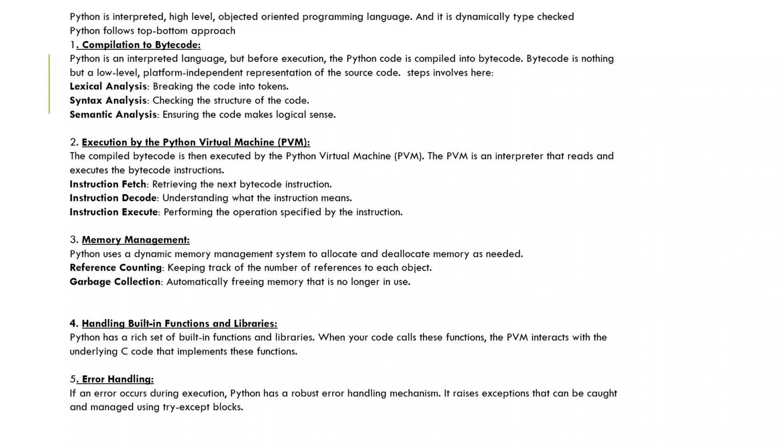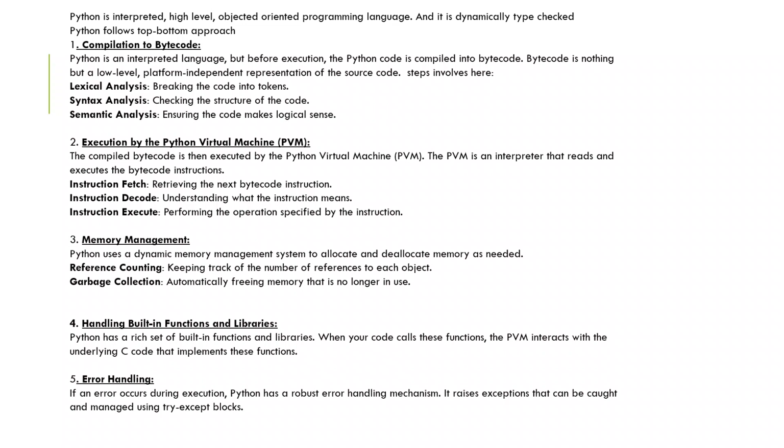The machine will read this bytecode, produce the output and execute the bytecode. After the PVM executes that bytecode, it comes back from bytecode to readable code, and then it gives the output.